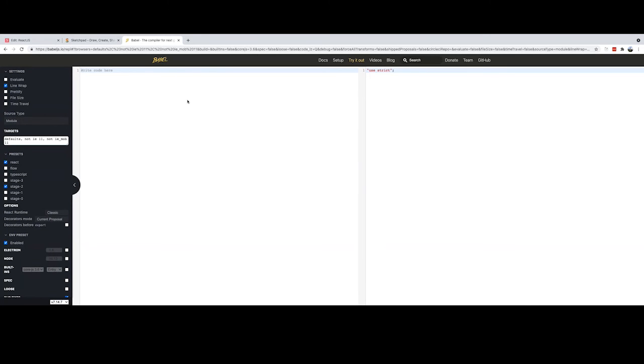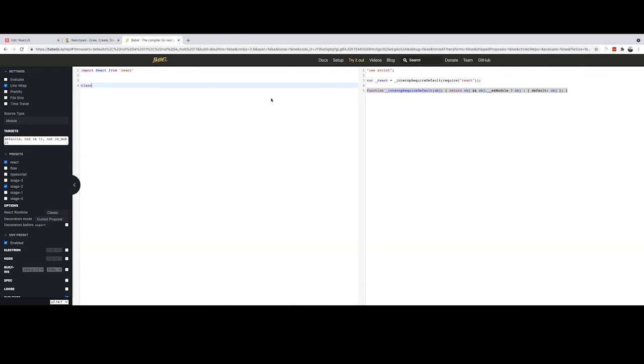So suppose in ES6 we have something called import, right? So I'll say import React from React. See, basically the browser doesn't understand this line. So Babel will convert this line into something like this, which looks complicated, right? And this is just one line.